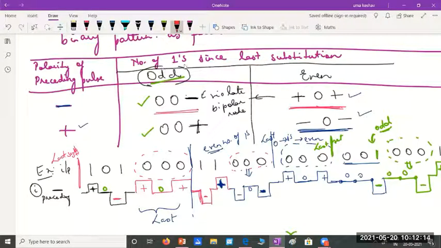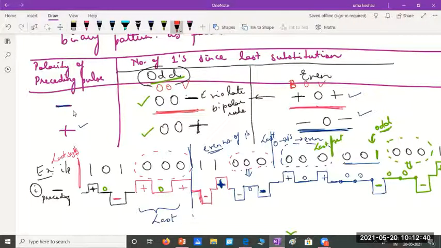If the number of ones since the last substitution have been odd, then I will use the format 00V. And if the number of ones since the last substitution was even, then I will use the pattern B0V. So this is 00V and B0V. This is how we use the substitution patterns.